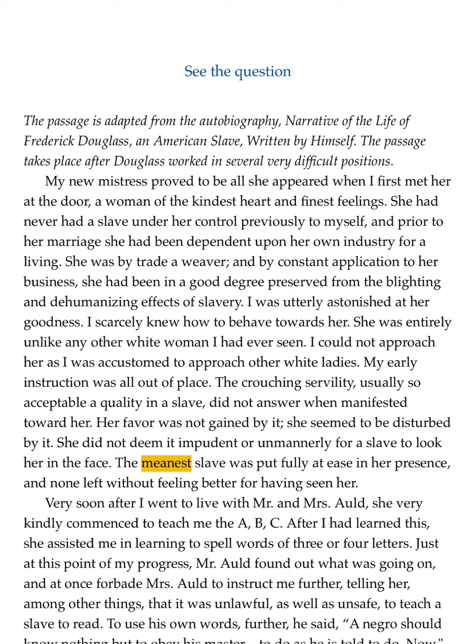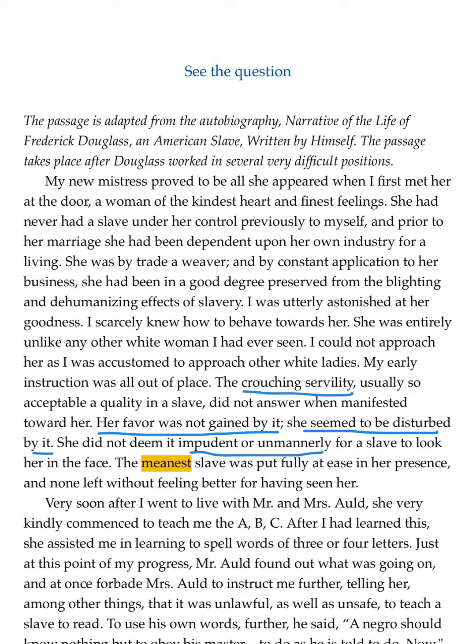Before we look at the sentence in which meanest appears, let's start a few sentences earlier in the passage to get full context. Frederick Douglass is talking about meeting a new slave owner. He talks about acting in a servile way, or like a servant, toward her and noticing that she doesn't really like it. In fact, she seems to be disturbed by it, he says. He also notes that she doesn't deem it impudent or unmannerly for a slave to look her in the face.